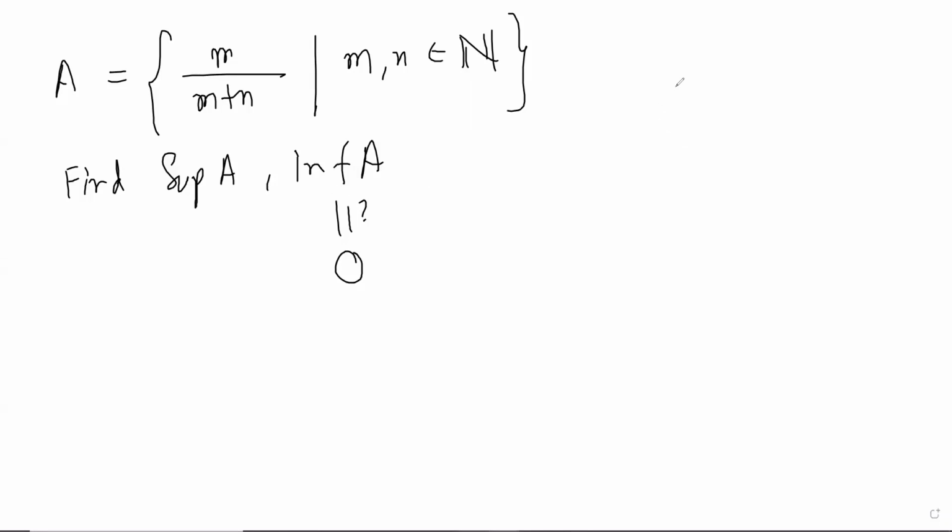How big can you make it? Already half is not good, what about 3 by 4? Okay, what if I take 100 by 101? This is there, right? If m is 100 and n is 1, I can make it 100 by 101. The supremum can be 1, right? Yes, the supremum is 1, because as you can see, you can take it as close to 1 as you want.